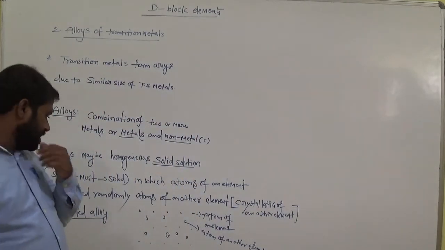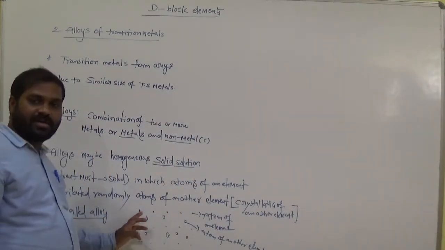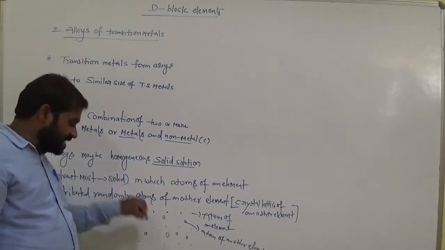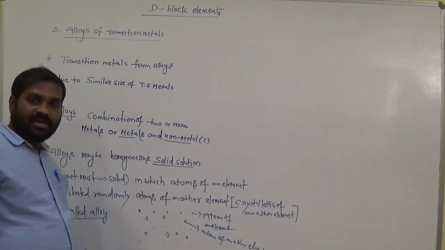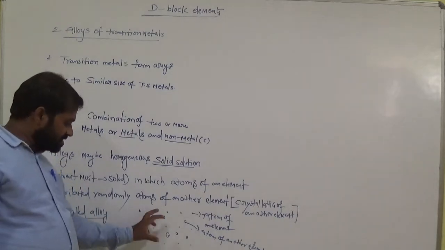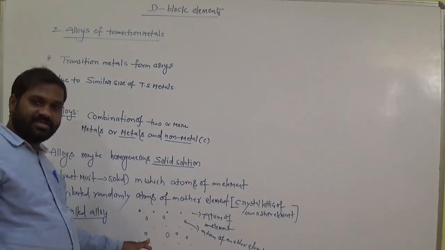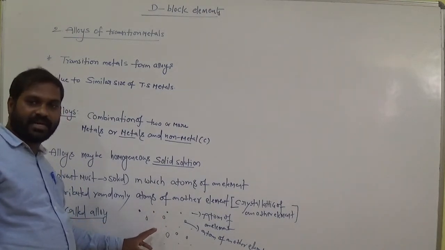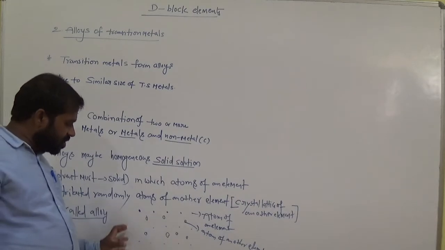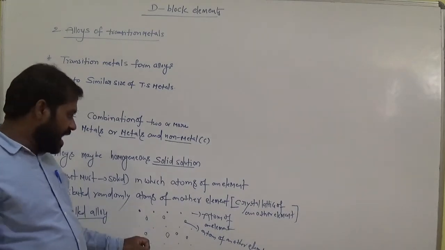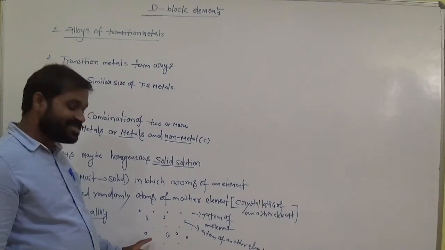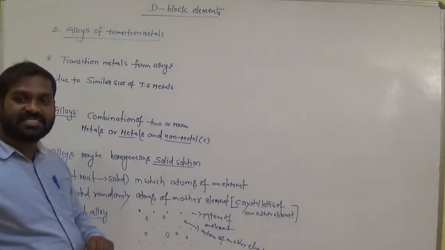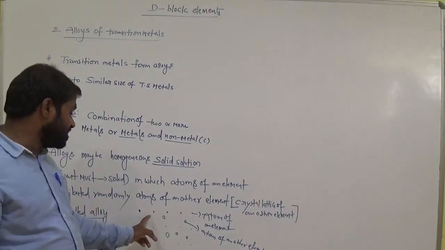So we have atoms of one element and we insert atoms of another element into the first element. Now this arrangement is called an alloy. Here two elements are combined, am I right? This phenomenon is called an alloy, and crystal lattice means the arrangement of particles in this manner. These are the lattice points.